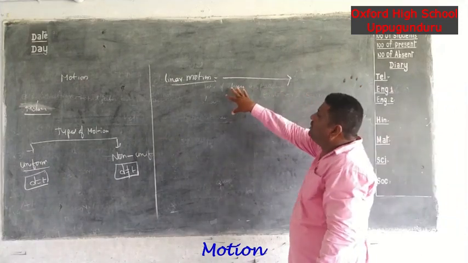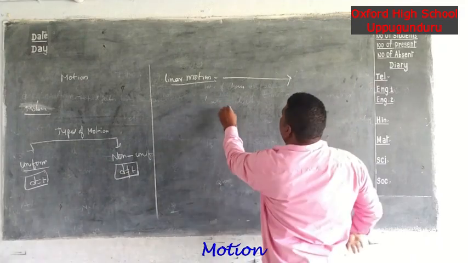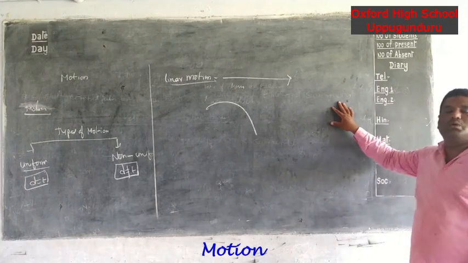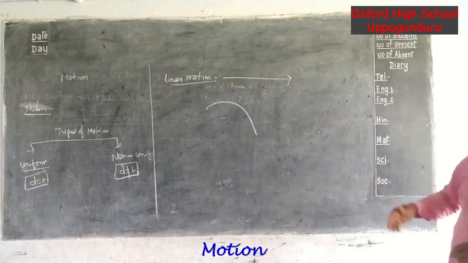Next, curvilinear motion. If the object or body is moving along a curved path, it is called curvilinear motion.